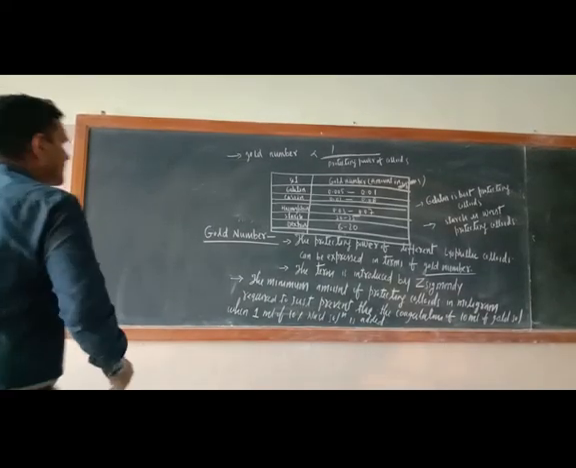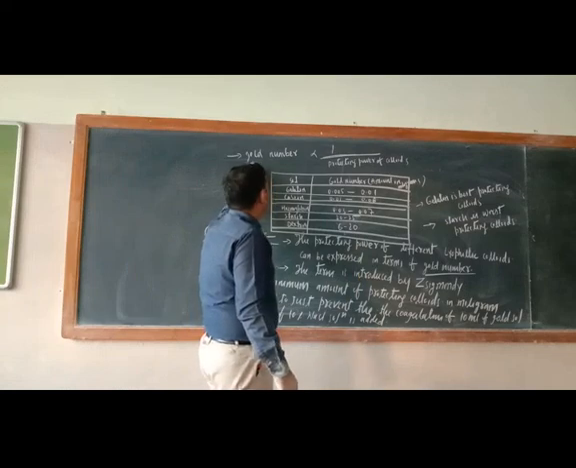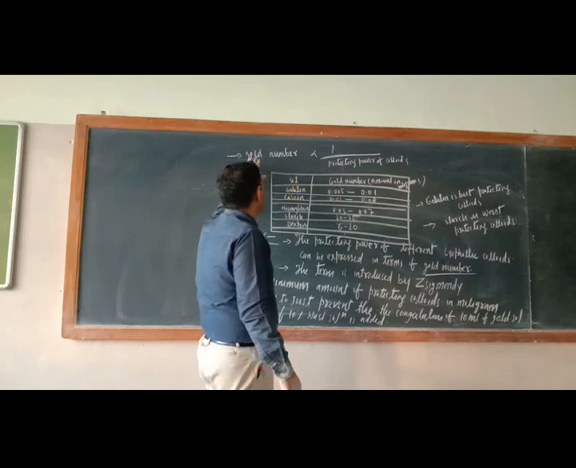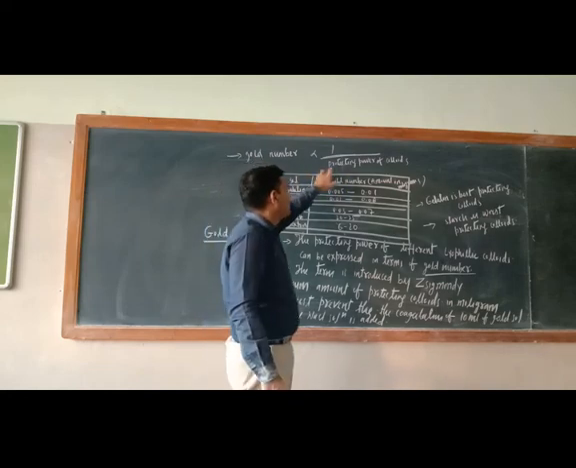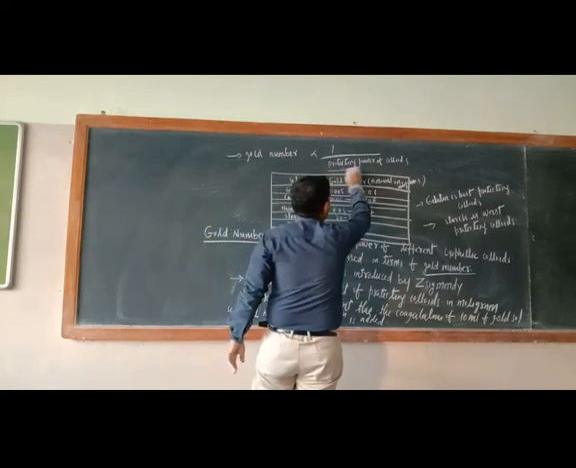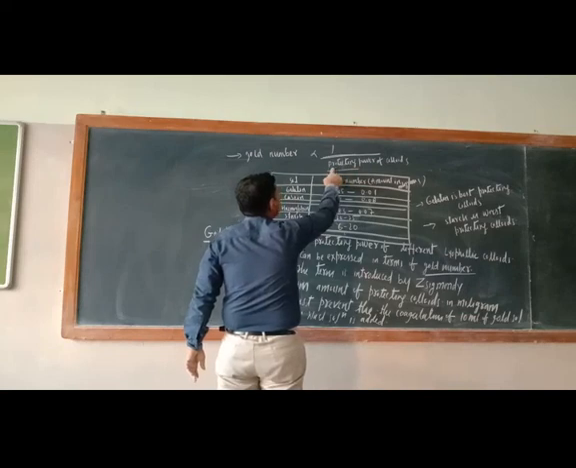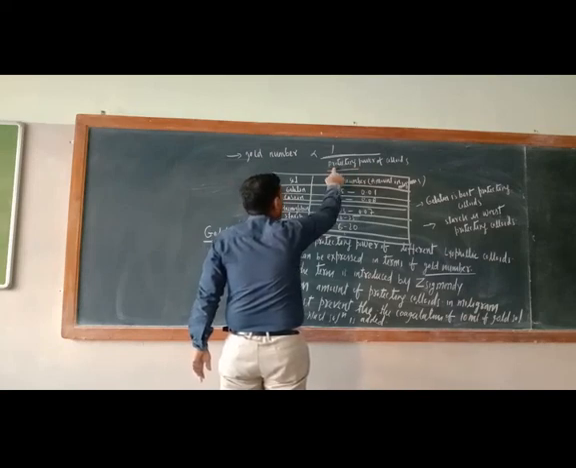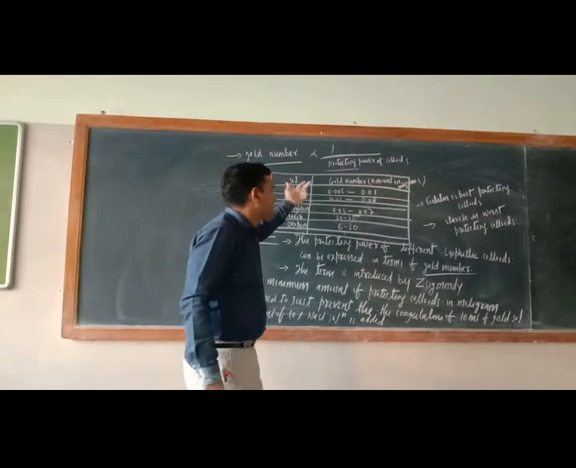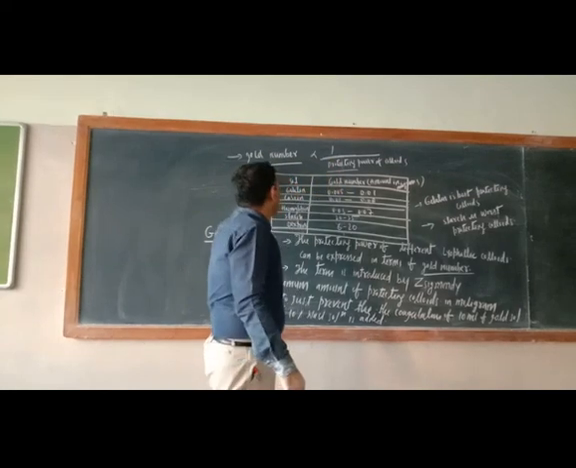So dear students, just see what we can say. Gold number is the reciprocal of protecting power of colloids. It means the lesser the gold number value, the greater will be the protecting power. I can understand it in this way also. Protecting power of colloids will be more if gold number is less. An inversely proportional relation is there.